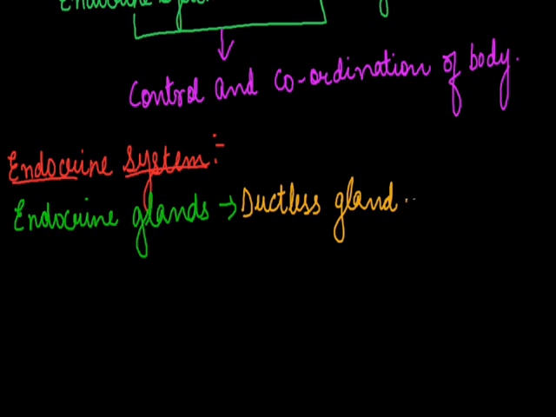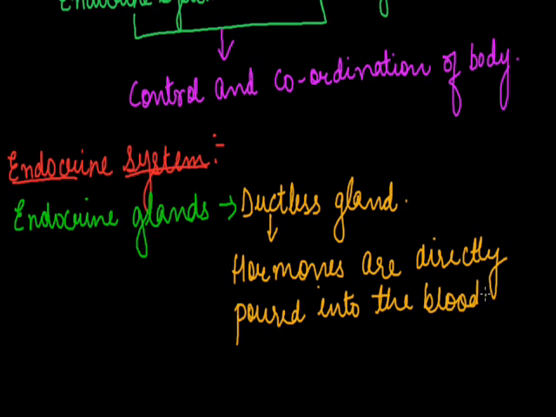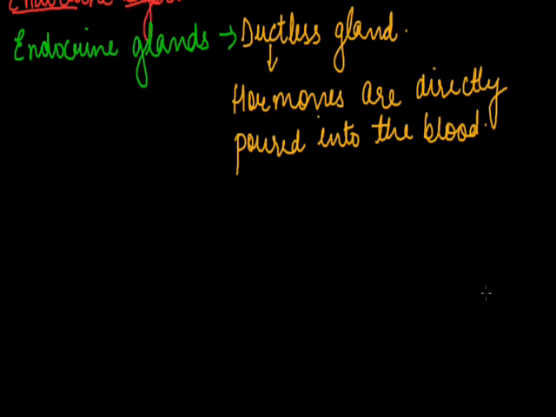Ductless gland means the hormones which the endocrine glands produce are directly poured into the blood, and then this blood carries the hormone to its target organ, right?